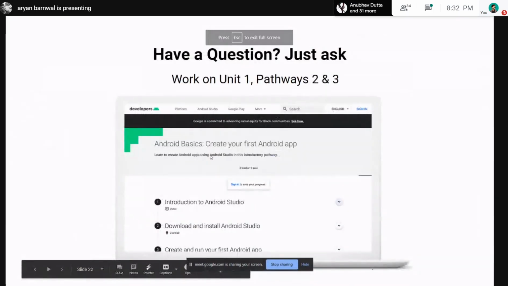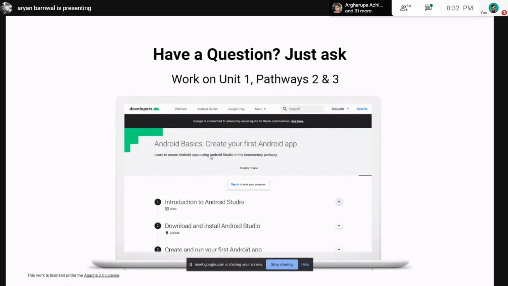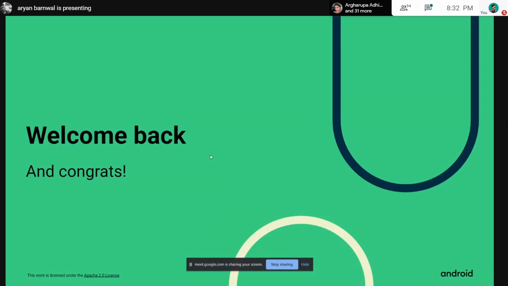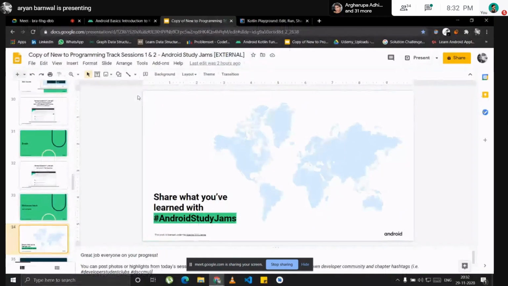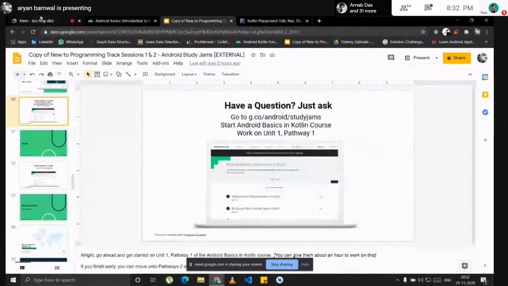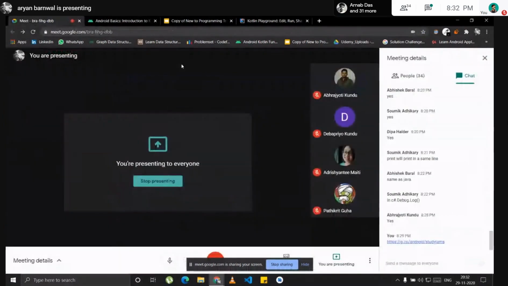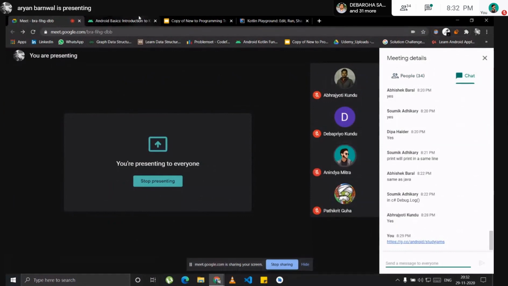Okay, so in the second pathway, we will learn how to install and start our Android Studio. So we will just go and do that. Can everyone see my screen? Yeah. Okay.